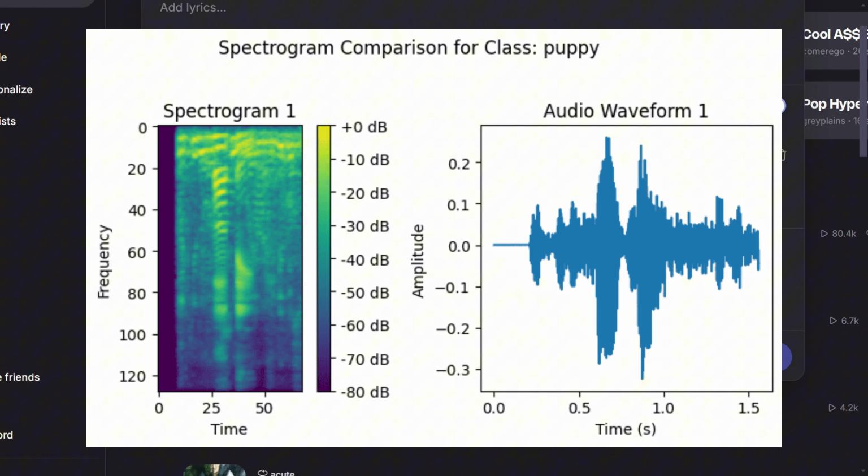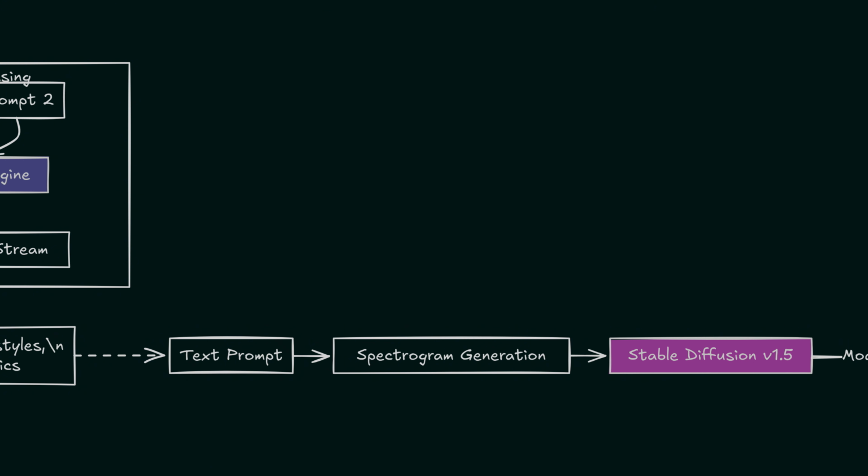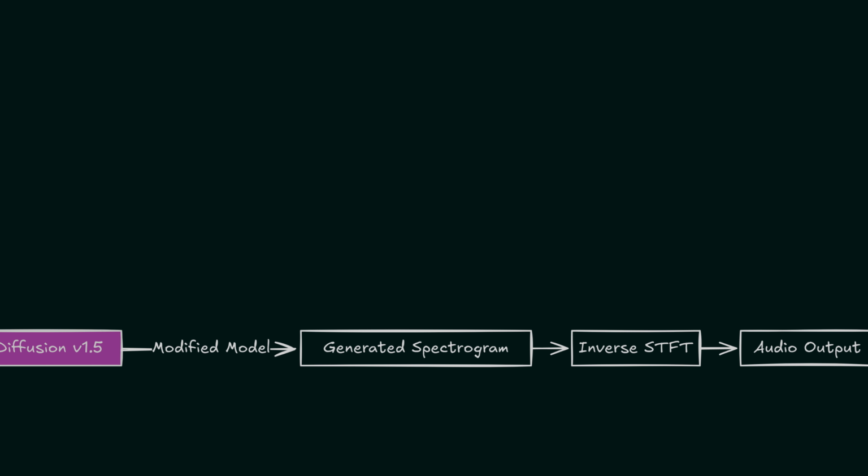Now let's talk about how Riffusion works, because before using a tool, you need to know how it works so you can better use it. Riffusion operates by converting text prompts into spectrograms, which are visual representations of sound. It uses a modified version of the Stable Diffusion 1.5 model, trained on spectrogram images to generate new spectrograms based on text inputs. These spectrograms are then converted back into audio using an inverted short-time Fourier transformation, and the app allows for real-time generation and interpolation between different prompts, creating a continuous stream of AI-generated music. Users can also input a description of musical style, instrument, or even specify lyrics, and Riffusion will produce corresponding audio clips.